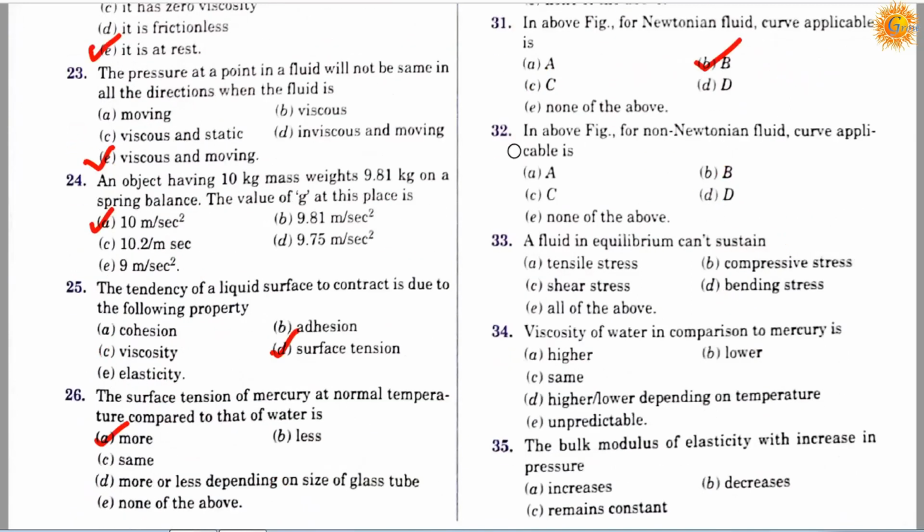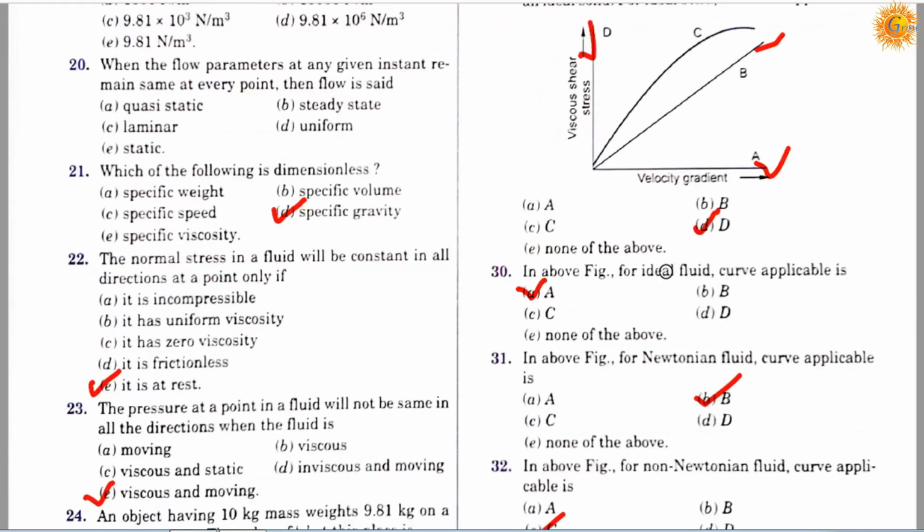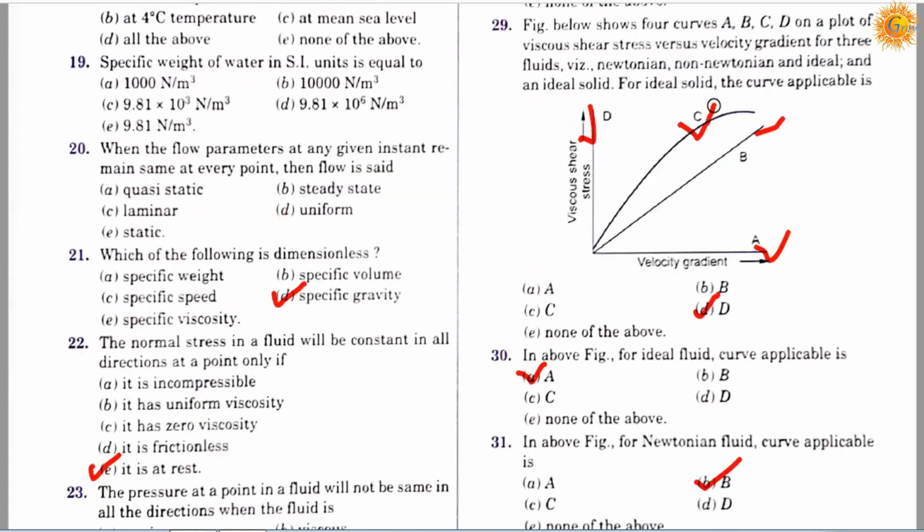Question number 32. In the above figure, for non-Newtonian fluid, the applicable curve is: option A, curve A; option B, curve B; option C, curve C; option D, curve D; and option E, none of the above. So the correct answer is C. It means curve C is the non-Newtonian fluid, this one.